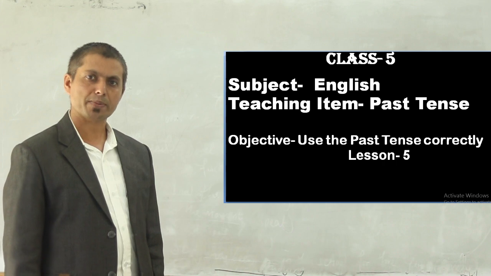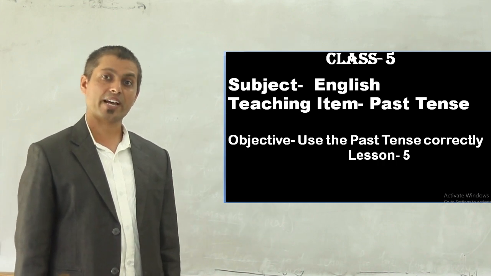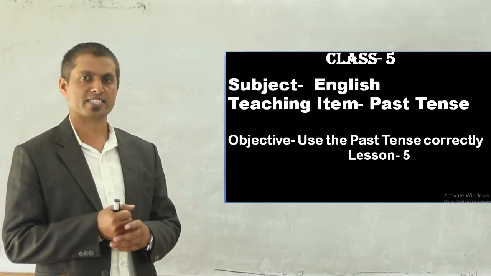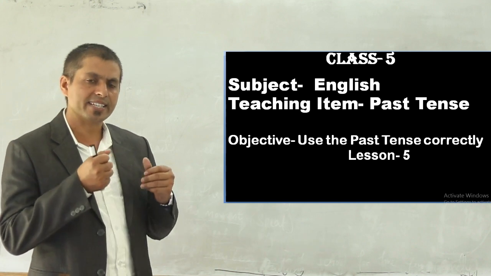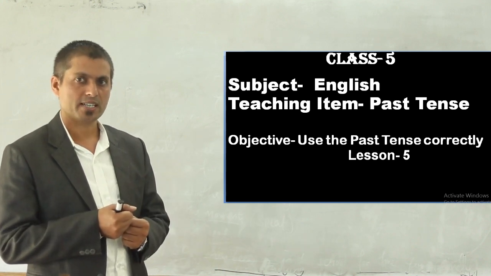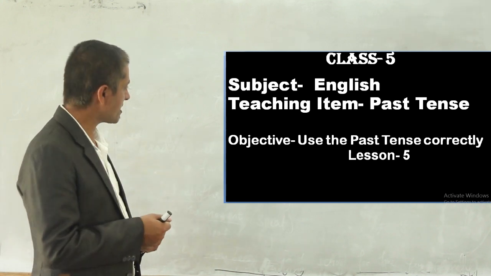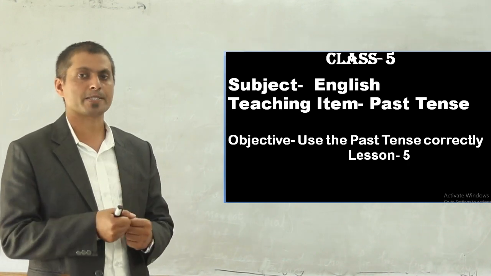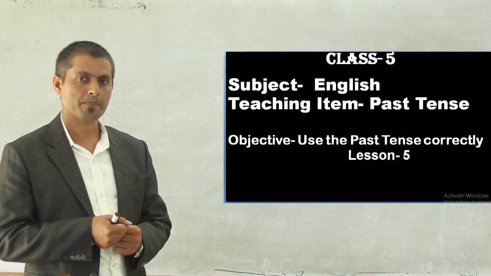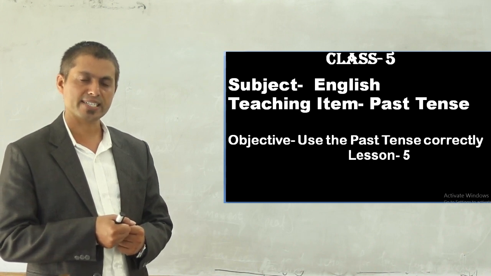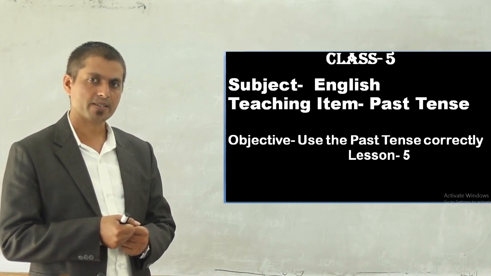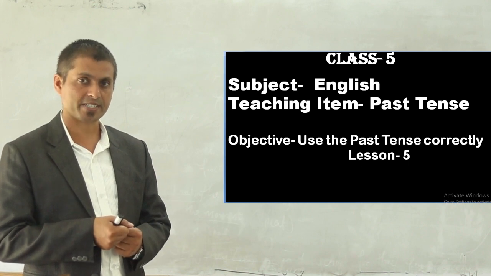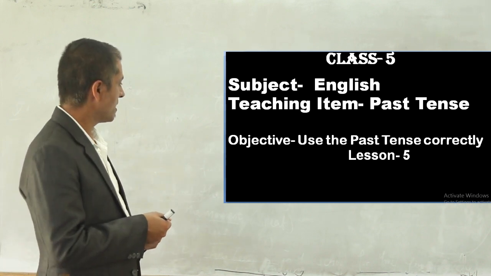So in my previous lesson, I taught you the present tense and its aspects. Today I am going to teach you the past tense and its aspects: simple, continuous, perfect, perfect continuous. These are the aspects.